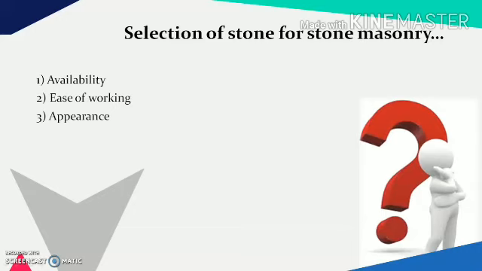Next is strength and stability. The strength and stability have a considerable bearing in selecting stones, particularly when we are using them for load bearing walls. The strength of the stone selected must be very high. In case of higher rising buildings, the strength should be considerably high as compared to structures which have comparatively lower heights. Then the polishing characteristics.